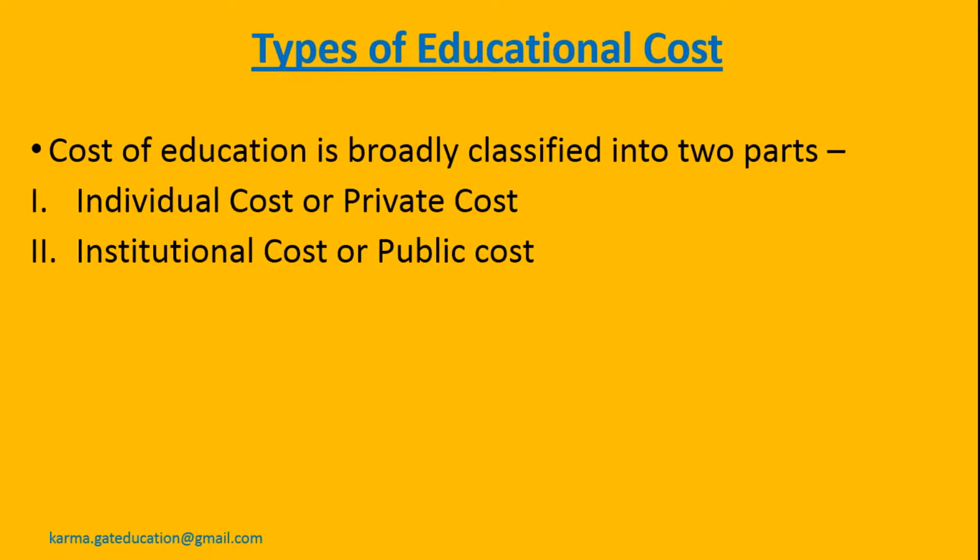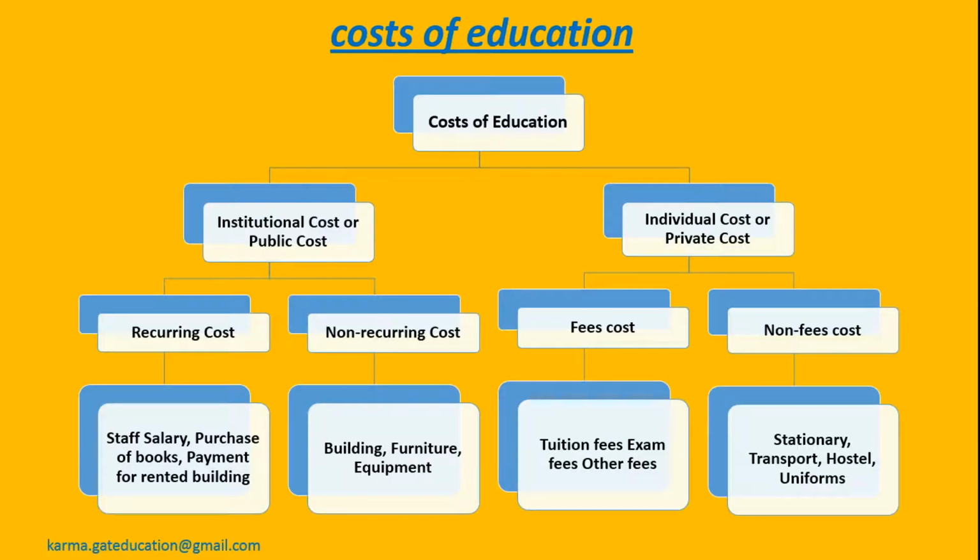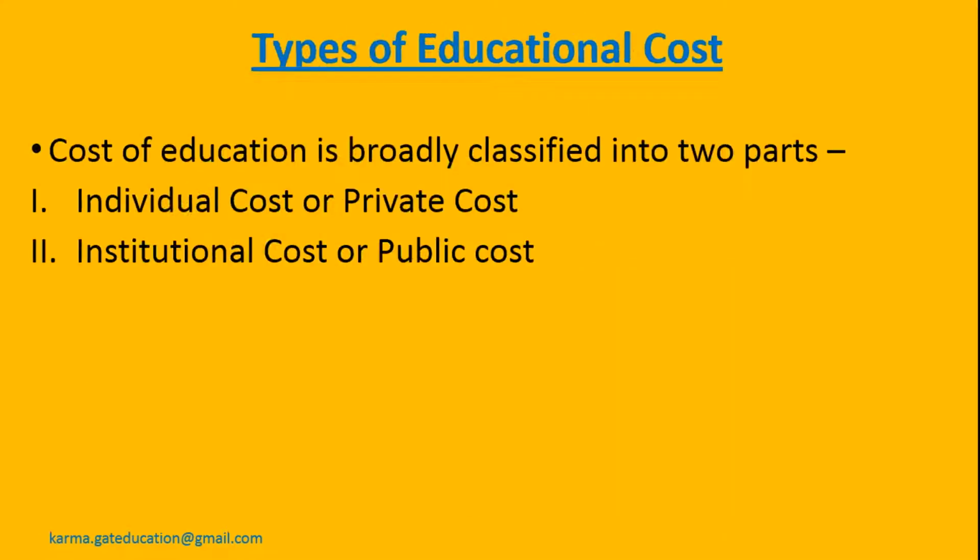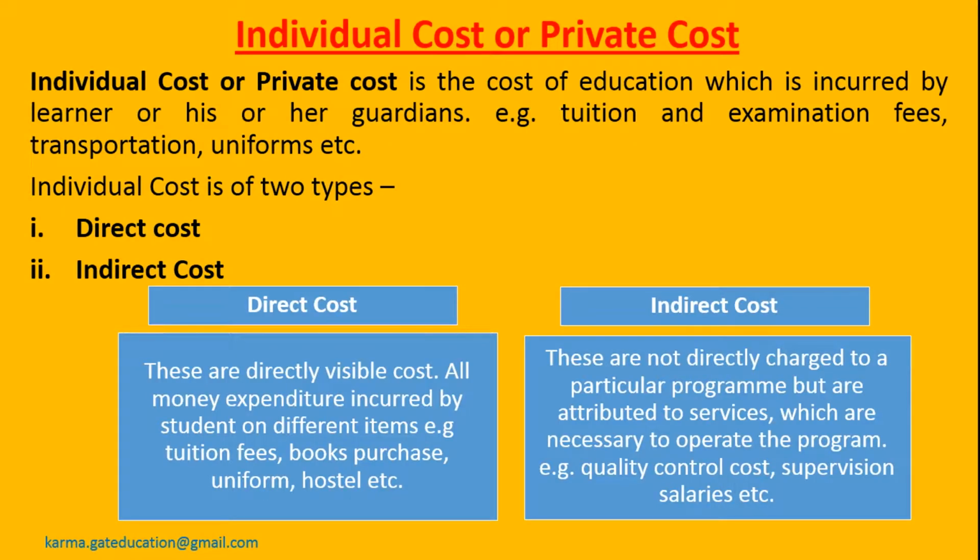Types of educational cost. Cost of education is broadly classified into two parts: individual cost or private cost and institutional cost or public cost. First one is individual cost or private cost. Individual cost or private cost is the cost of education which is incurred by the learner or by his or her parents or guardians or by the family as a whole.